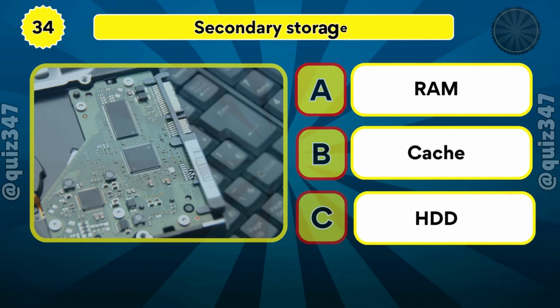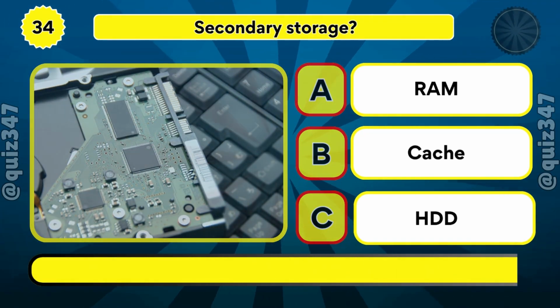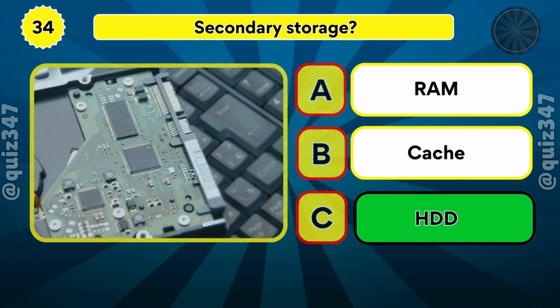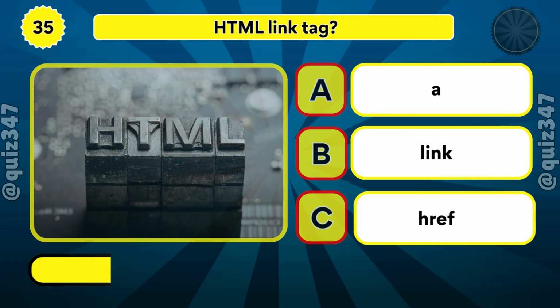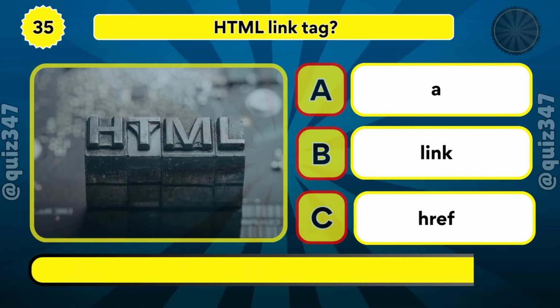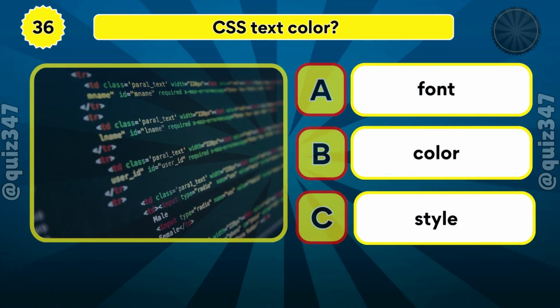Which is secondary storage? Which HTML tag creates links? Final 10. Can you handle the pressure?